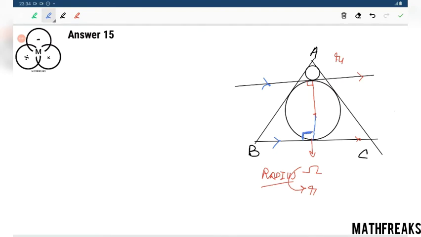This angle 90 degree means what? That this radius is perpendicular to BC. That is, BC is the tangent, and this is a straight line, because we are extending this red line, and it is 90 degree because these are parallel.